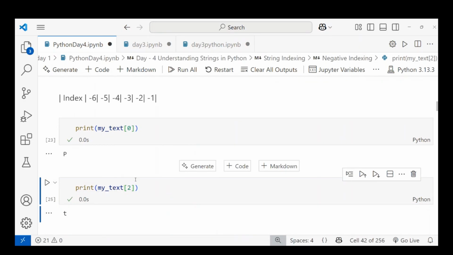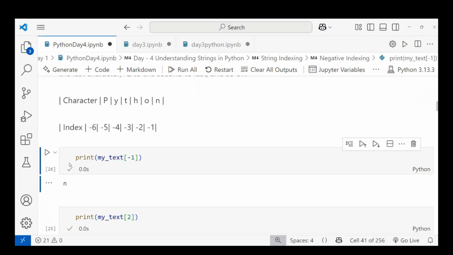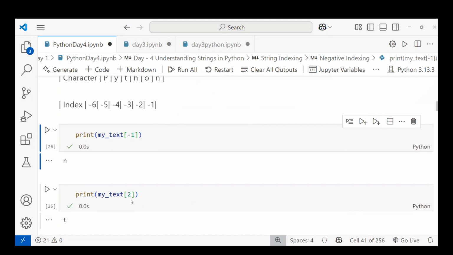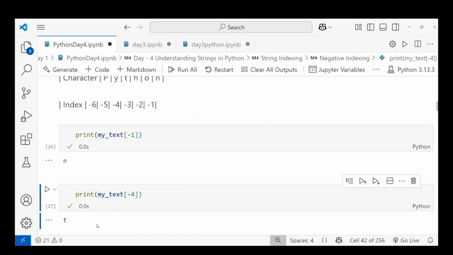Let me change this to negative indexing. I will get N, and when I give -4, I get T only. This is about negative indexing.